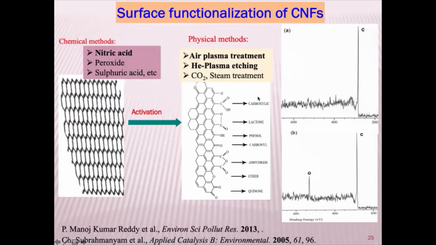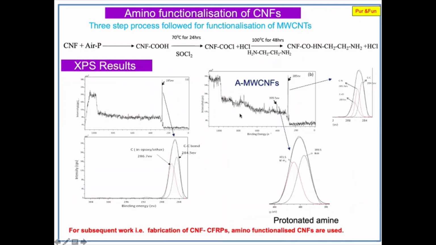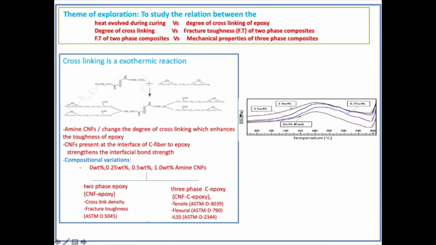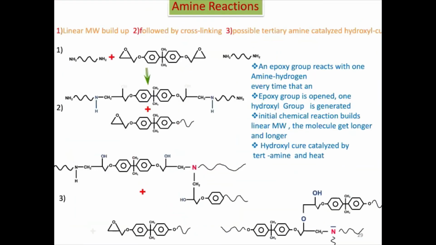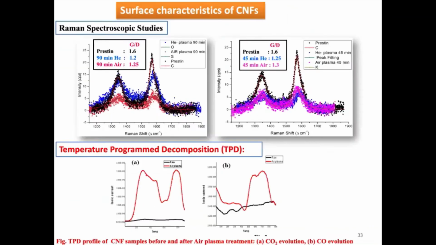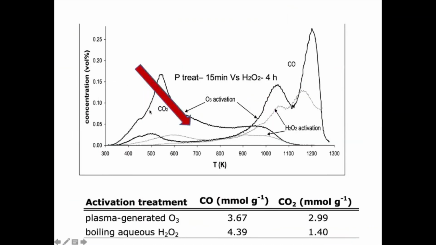You optimize it to understand what groups were formed during the course of the treatment. You can estimate that by using simple methods. In principle, your GC, gas chromatography, can also do these things, but there is also something called temperature programmed desorption. If you say that, no sir, I don't have this technique, you can do it in other ways also.